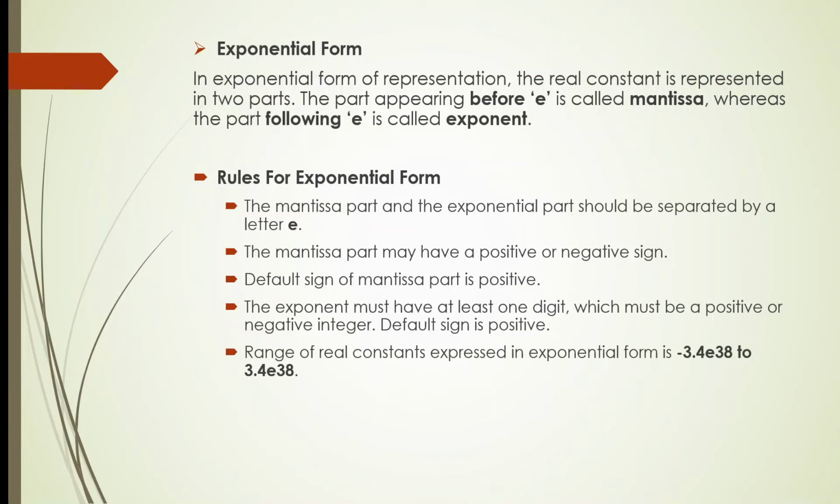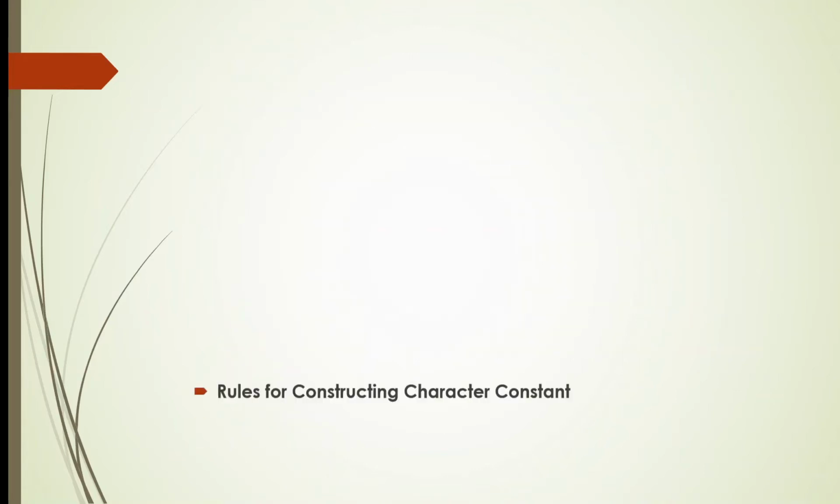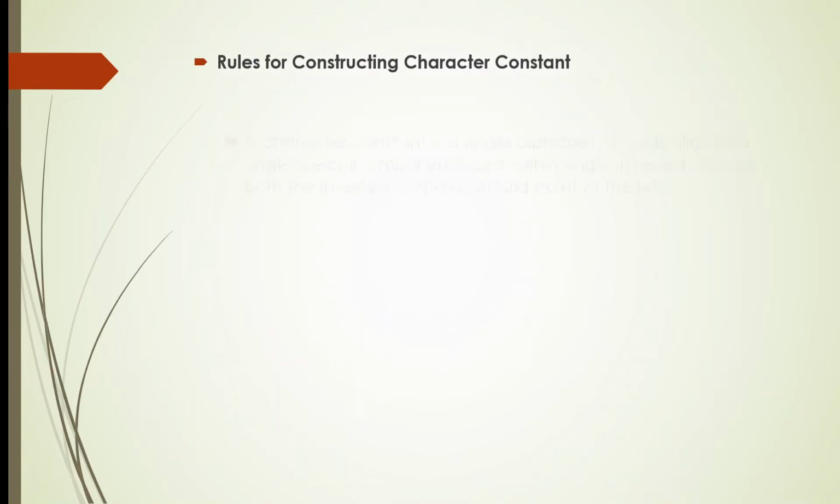The range of a real constant expressed in exponential form is minus 3.4 e to the power 38 to 3.4 e to the power 38. Some examples are plus 3.2 e to the power minus 5, 4.1 e to the power 8, etc. Then, rules for constructing a character constant.